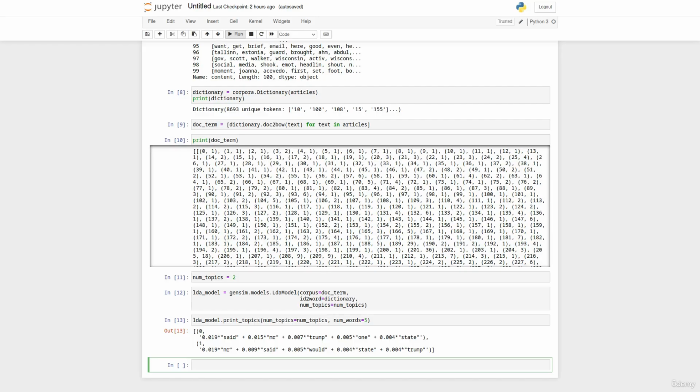Next, we'll move on to a different method of looking at topics that might help us pull out something more interesting.